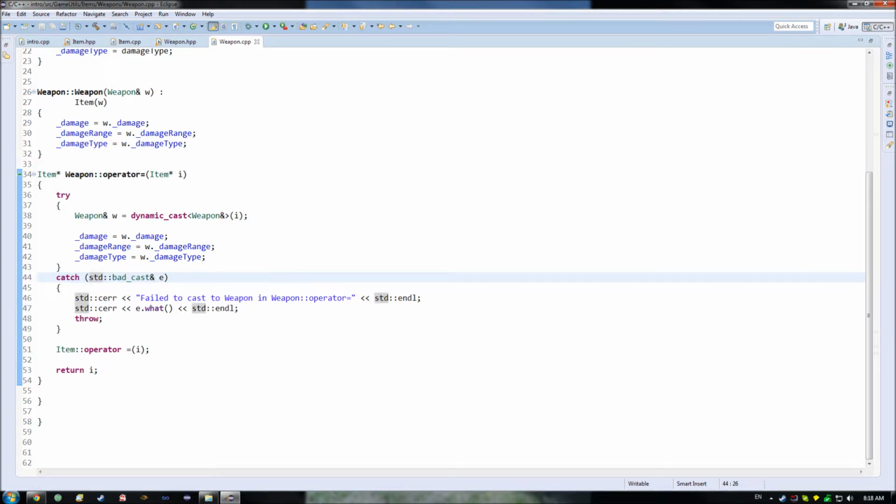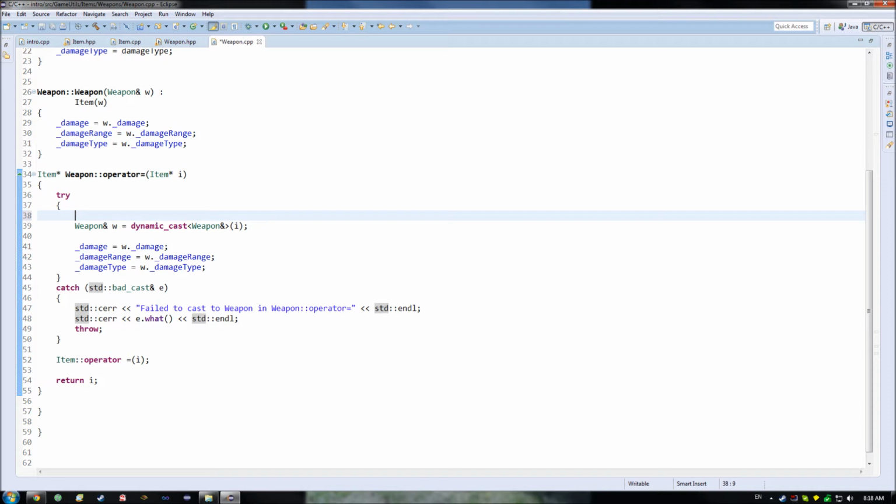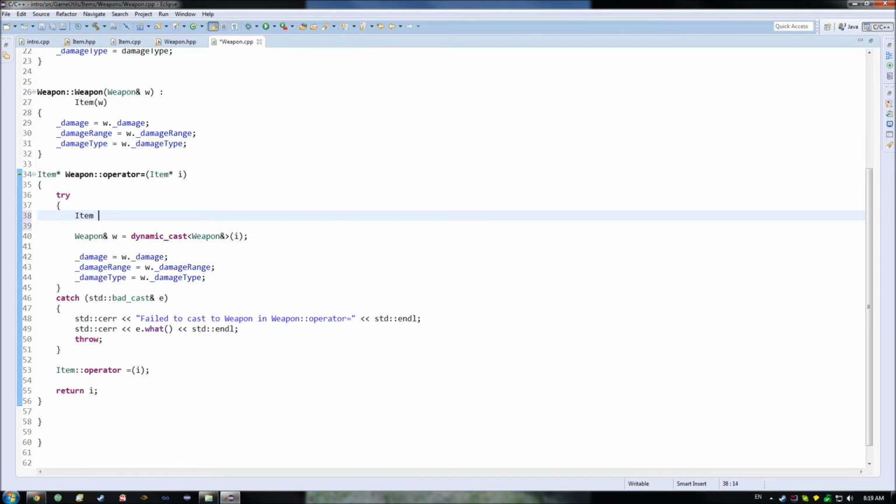Lastly, there's one important thing I want you to consider, and that happens to be, what if in here, for whatever reason, I decide to go, okay, I want to create something new. So I'll just call this item pointer II equals new item. Well, what am I going to do if I wind up in this catch here? The problem is that I've allocated this memory on the heap. So I need to be certain that I can actually free this memory and get rid of it so that I don't end up with a memory leak.